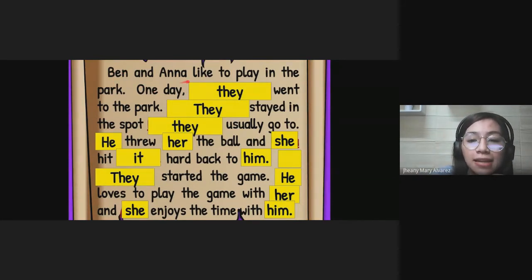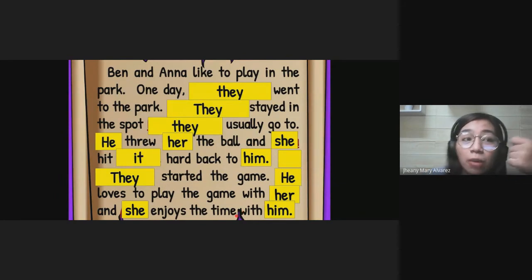Ben and Anna like to play in the park. One day, they went to the park. They stayed in the spot they usually go to. He threw her the ball and she hit it hard back to him. They started the game. He loves to play the game with her and she enjoys the time with him.